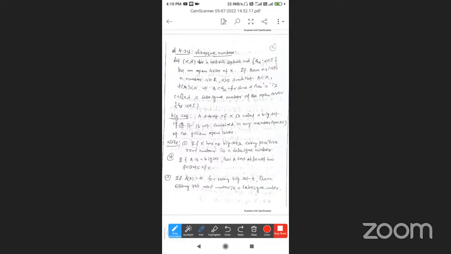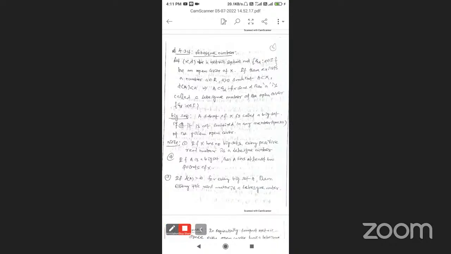Second, if A is a big set, then A has at least 2 points of X. So a big set compulsorily has at least 2 points of X, and D of A is equal to infinite. Therefore, for every big set A, every positive real number is a Lebesgue number. So this is one way.